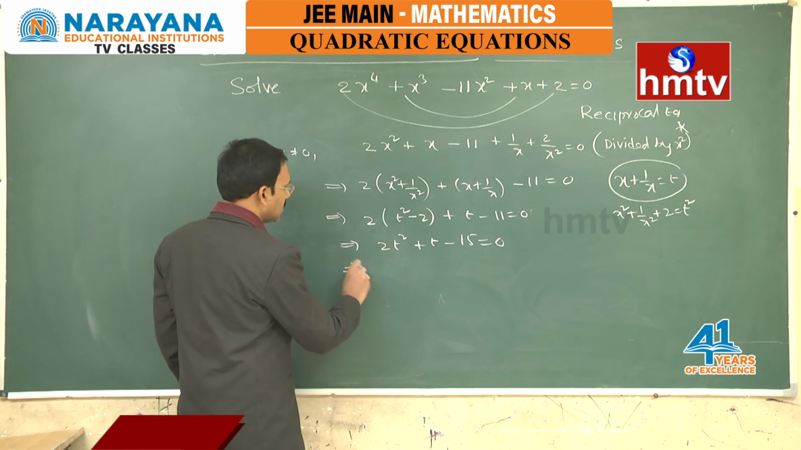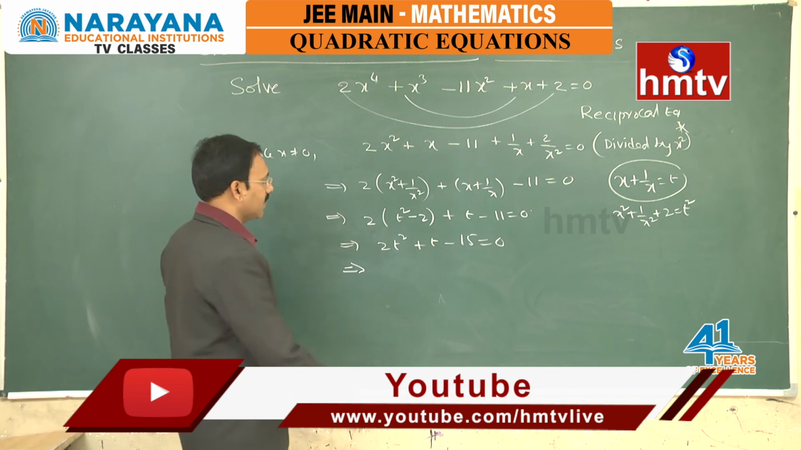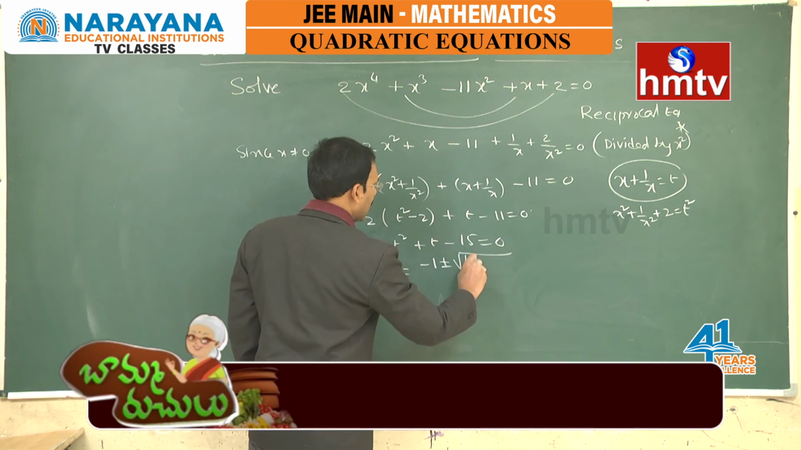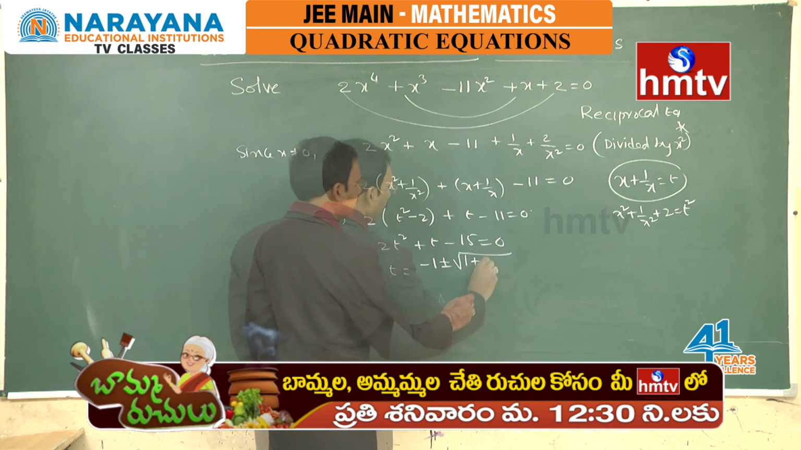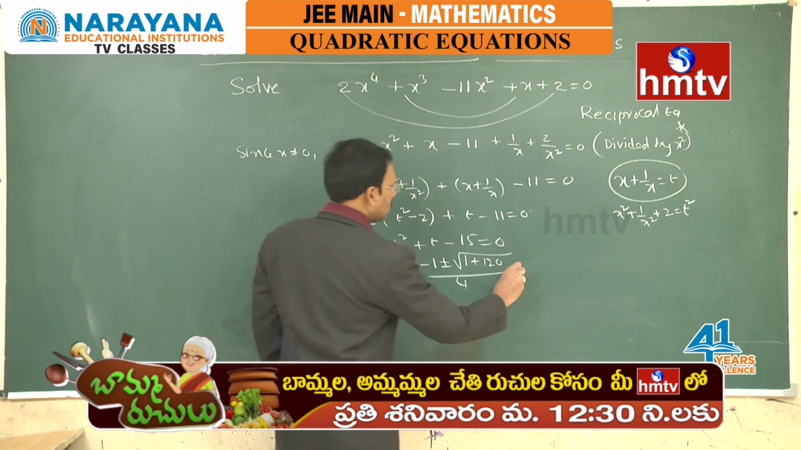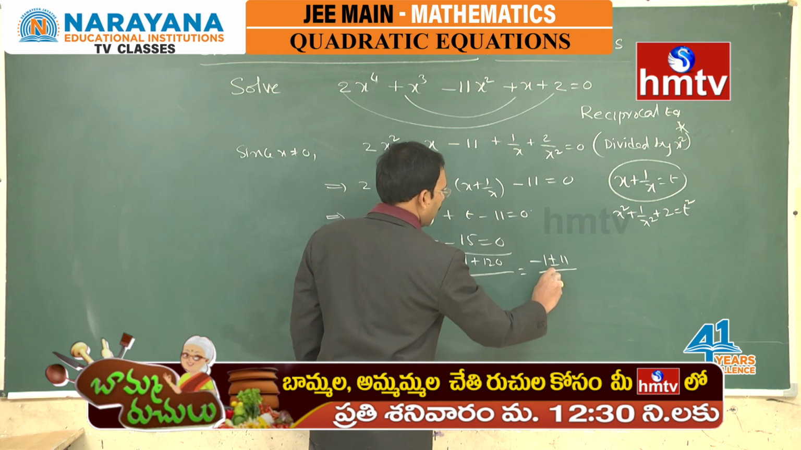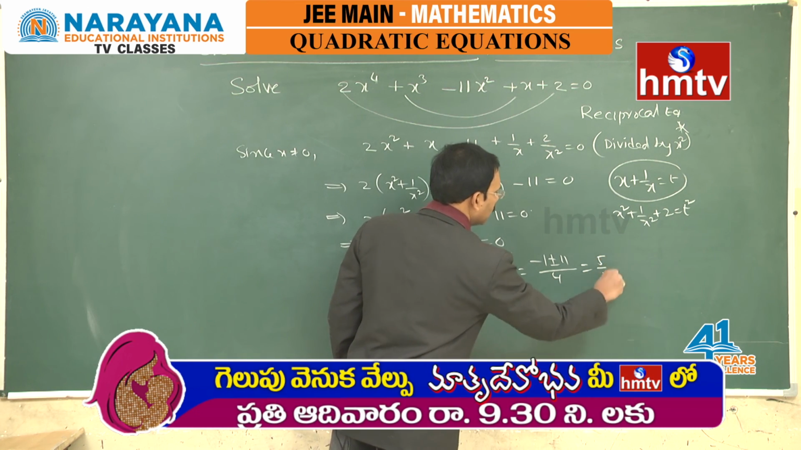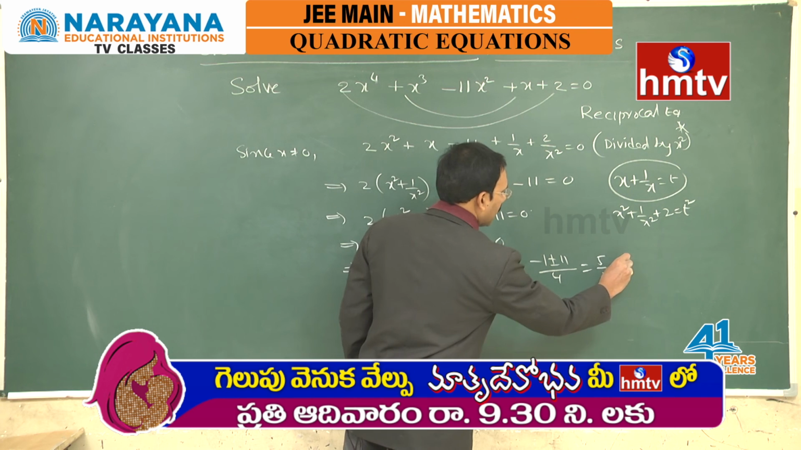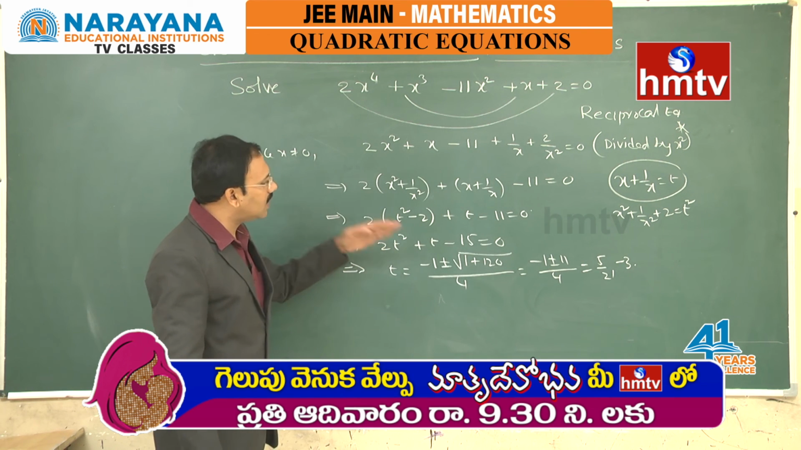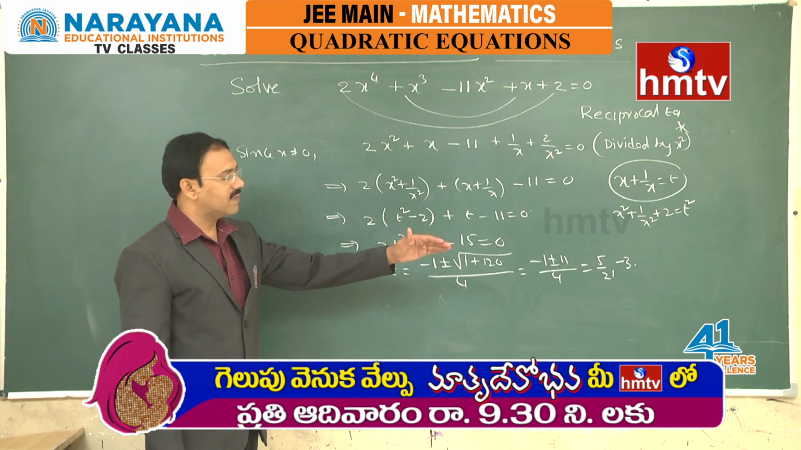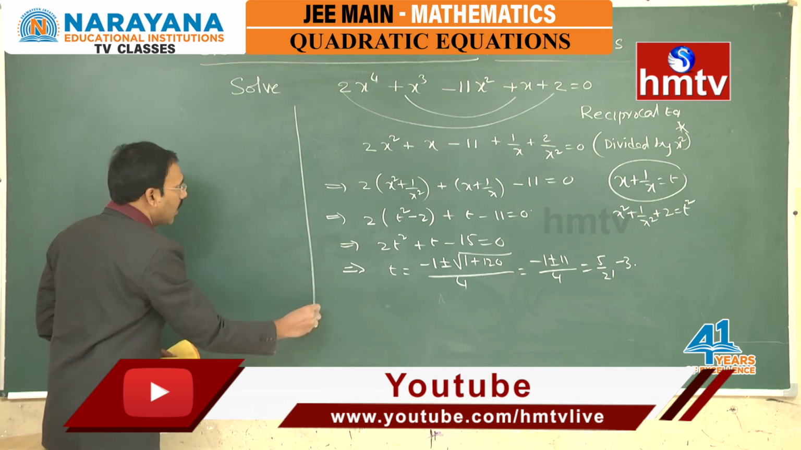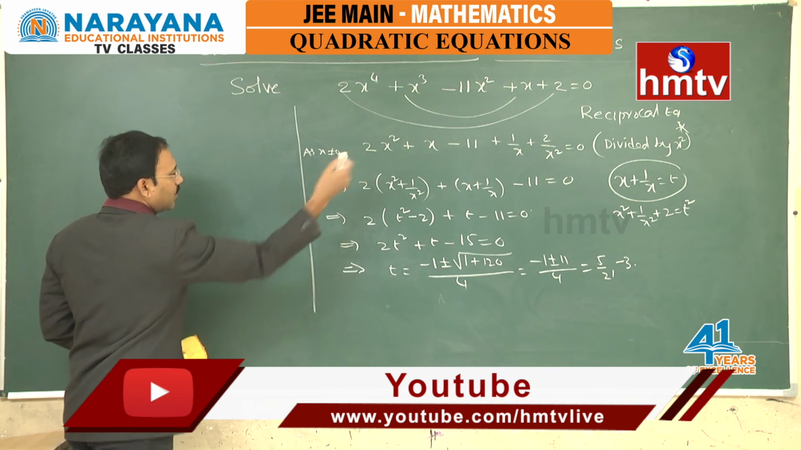Now, we need to solve this equation by our regular method. T is equal to minus b plus or minus root of b square minus 4ac over 2a, which is minus 1 plus or minus 11 by 4, which gives 10 by 4 is 5 by 2 and minus 12 by 4 is minus 3. So, we got t values as 5 by 2 as well as minus 3. Actually, t is x plus 1 by x. Now, this is as x not equal to 0 we have written.